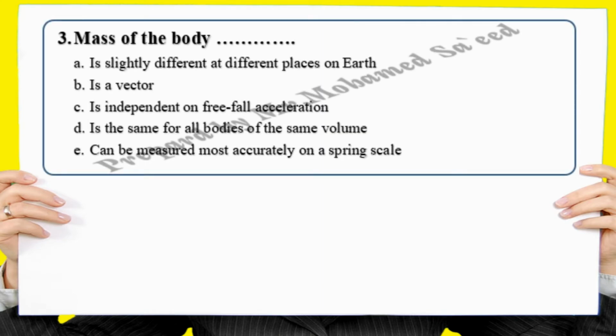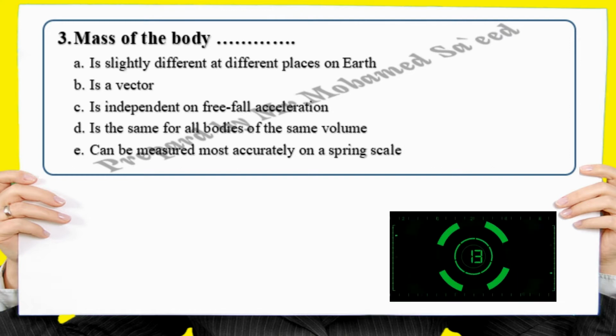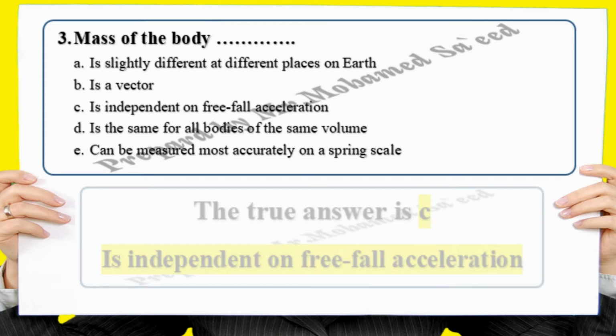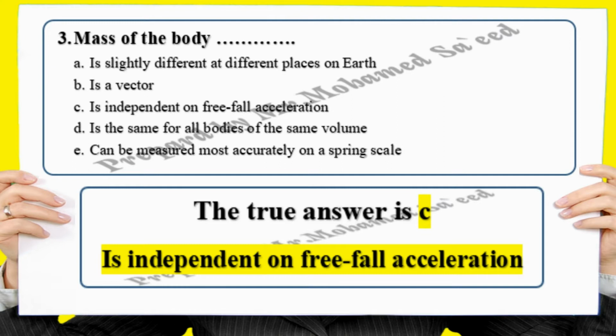Mass of the body is slightly different at different places on Earth; is a vector; is independent of free fall acceleration; is the same for all bodies of the same volume; can be measured most accurately on a spring scale. The true answer is C, is independent of free fall acceleration.